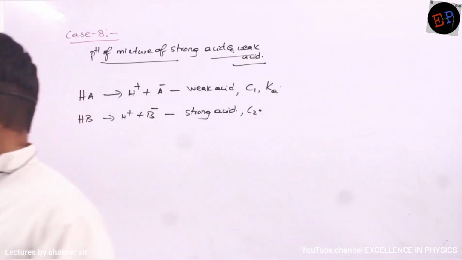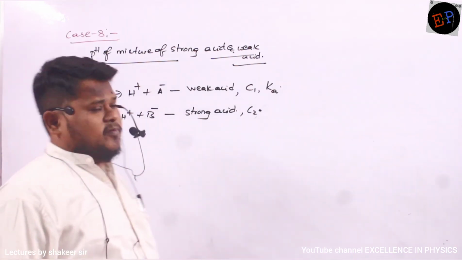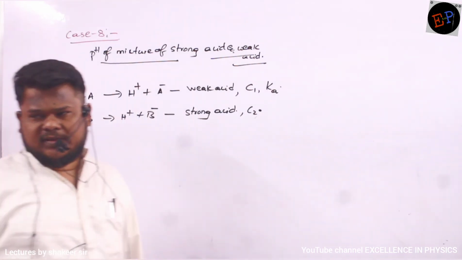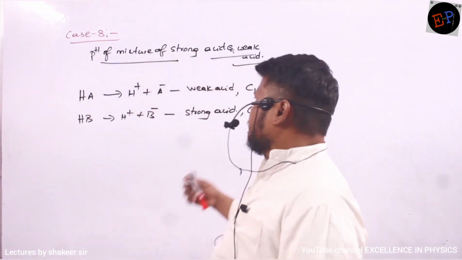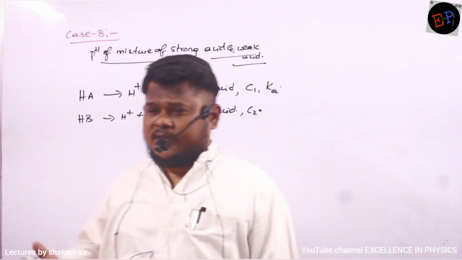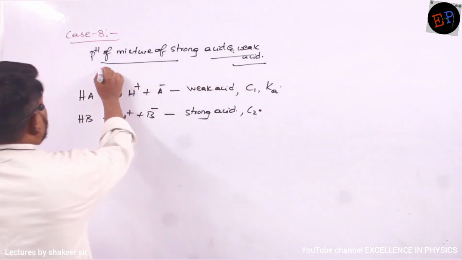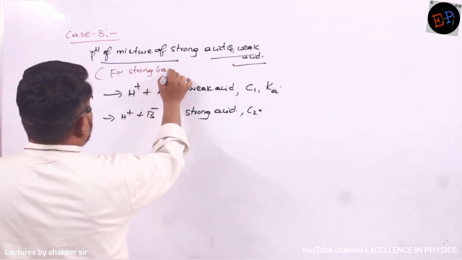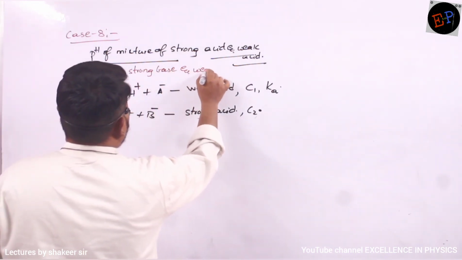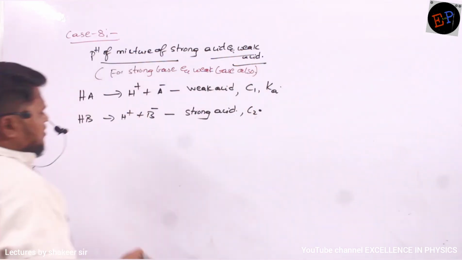Okay? So case number 8 is we are discussing about the mixture of strong acid and weak acid. Both are acids only, but one is strong and the next one is weak. And the same derivation you can use for strong base and weak base also. So therefore you write down here for strong base and weak base also. So same type of derivation you can do.